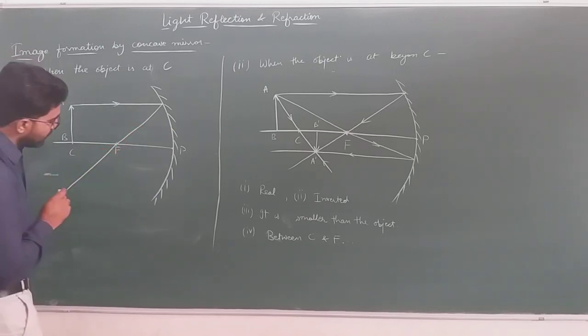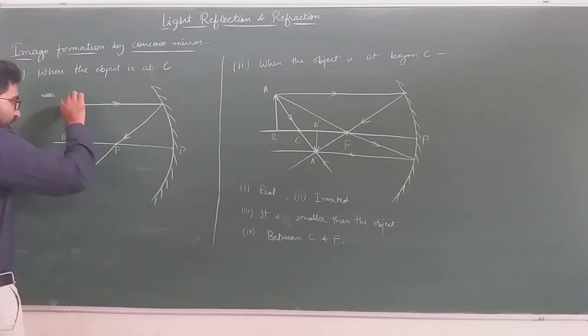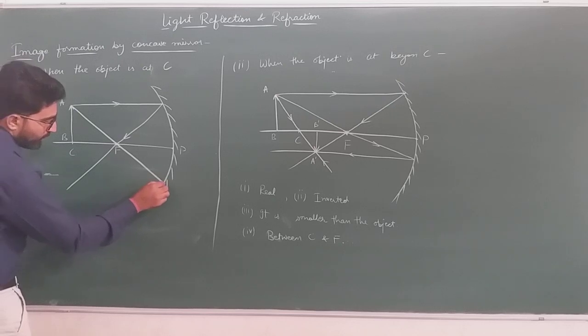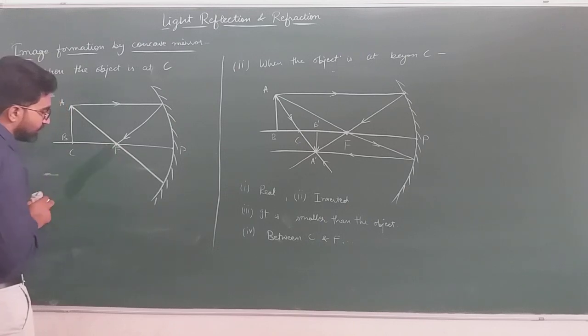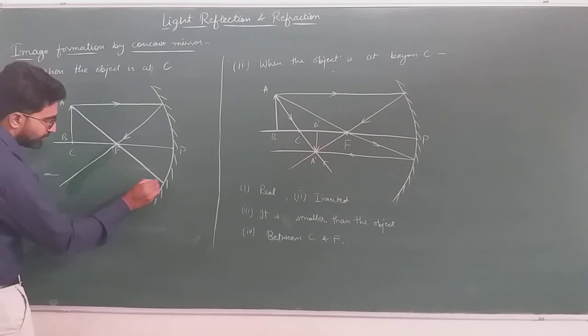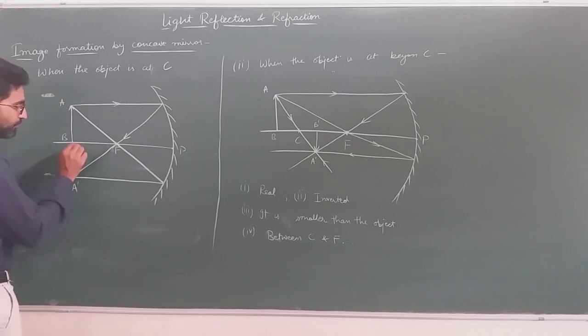Second, the rays passing through the focus, after striking the concave mirror, will go parallel to the principal axis, and the image is formed at C. So here is our image A prime, B prime.